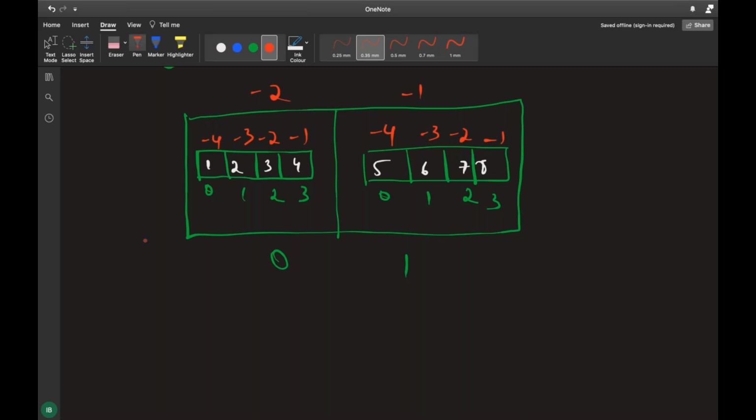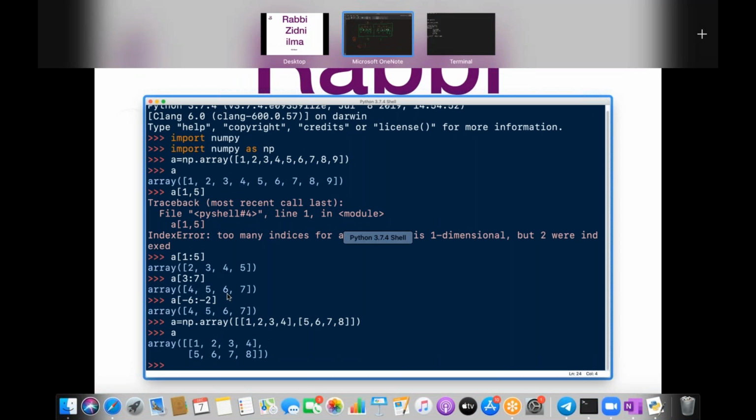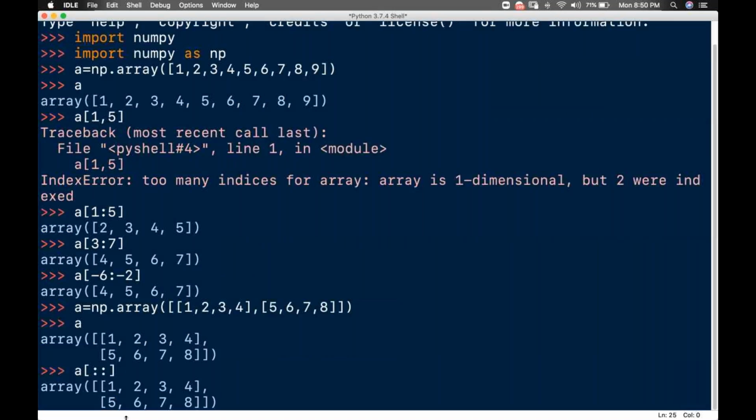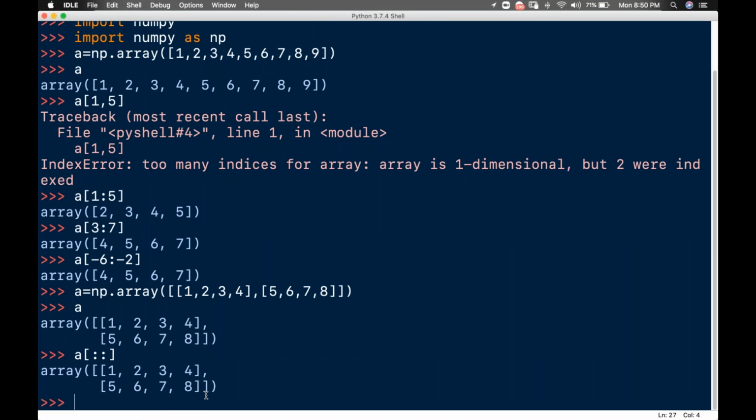Now, for example, what I need to do is, if I write a of colon, colon, right? So I'll come here and just write a of colon. So all the data I'm getting, because by default it takes everything, right?